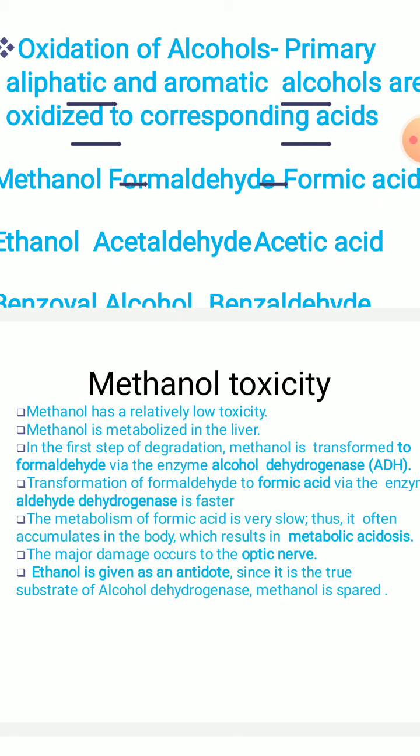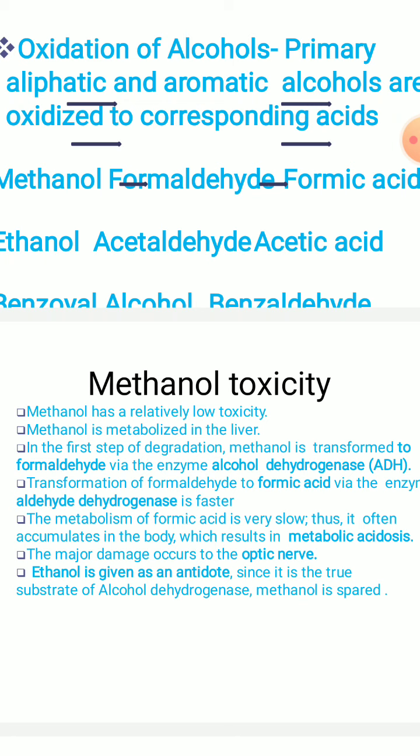So it often accumulates in the body, which results in the metabolic activation, as we have seen a few slides back. This accumulation of formic acid results in metabolic acidosis, and the major damage occurs to the optic nerve.